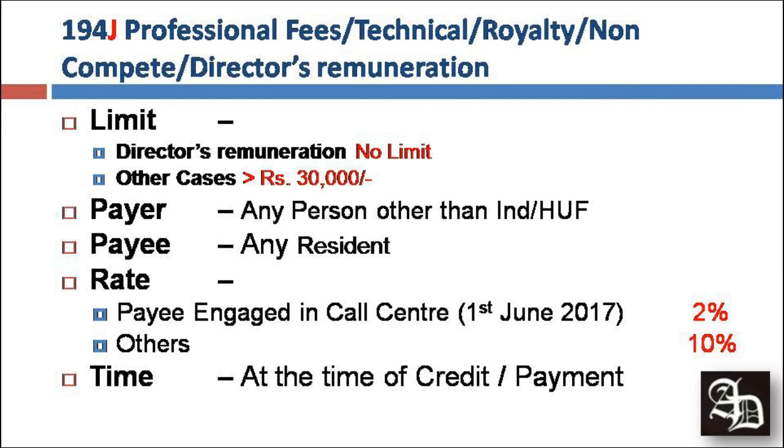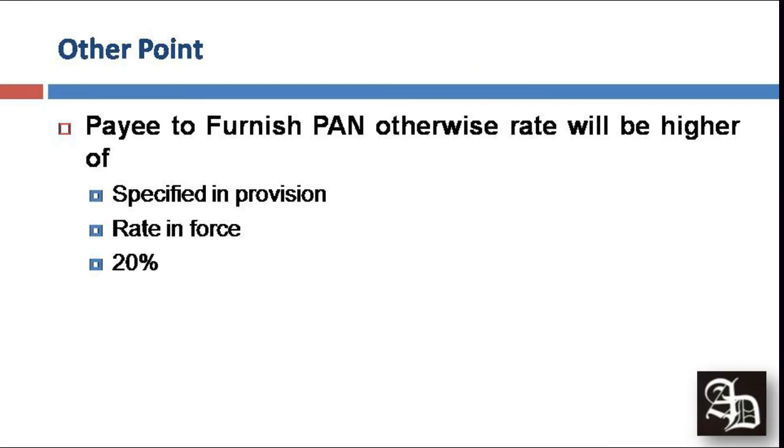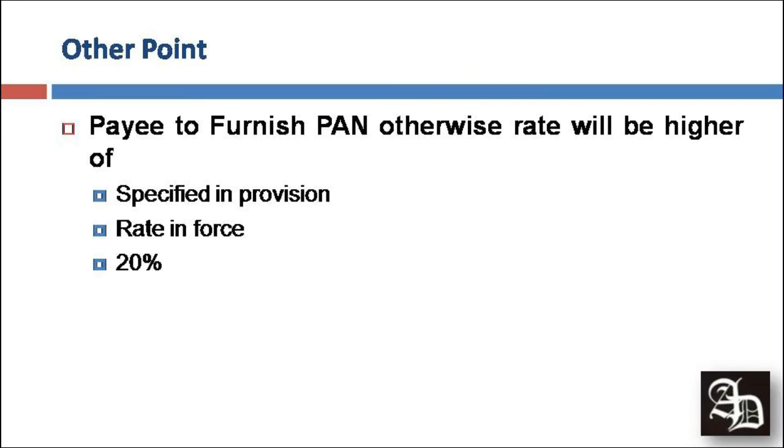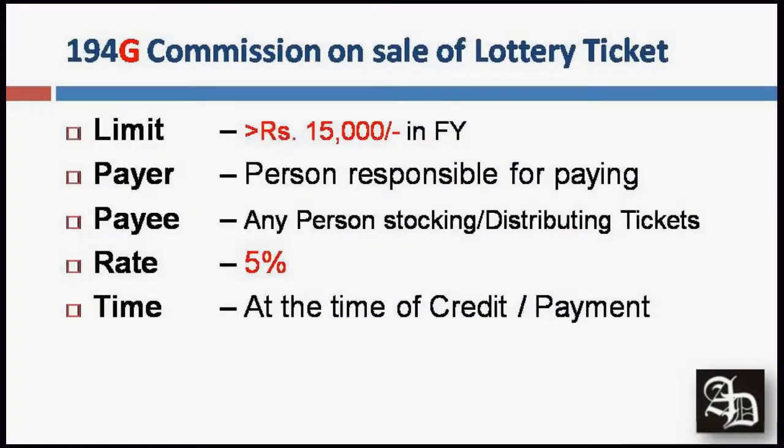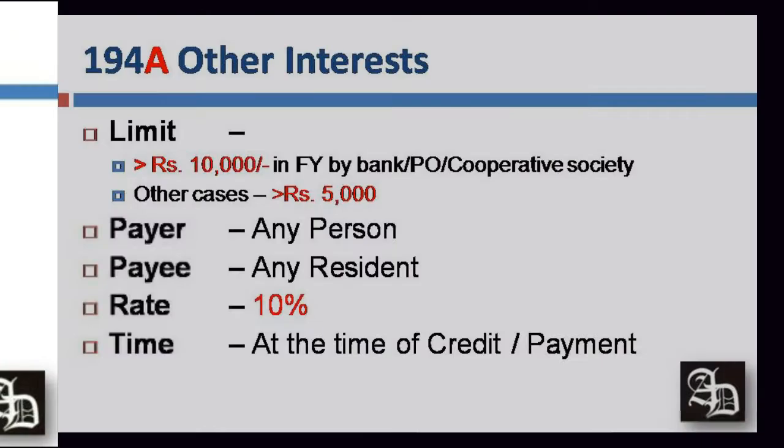For example, in 194J it is 10%, so whatever the rate is specified, that, the rate in force, or 20%, whichever is higher. So we need to deduct the tax at the higher of these three if the PAN is not furnished by the payee.